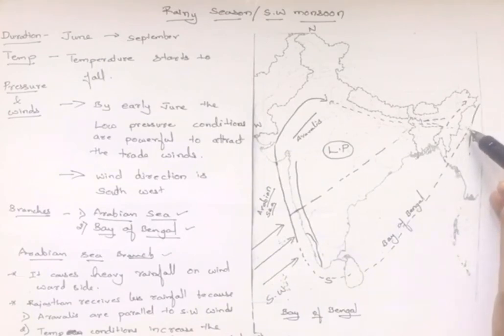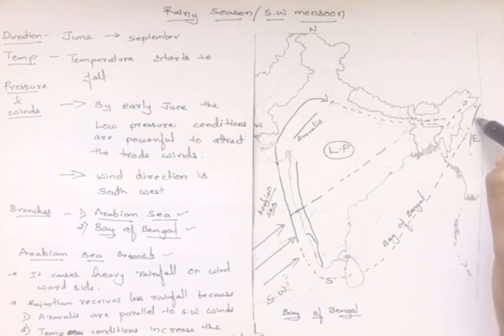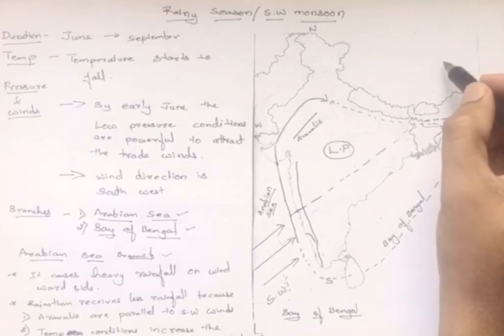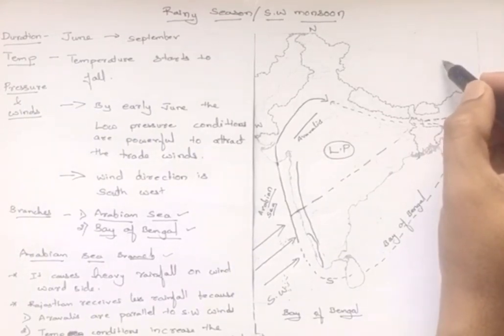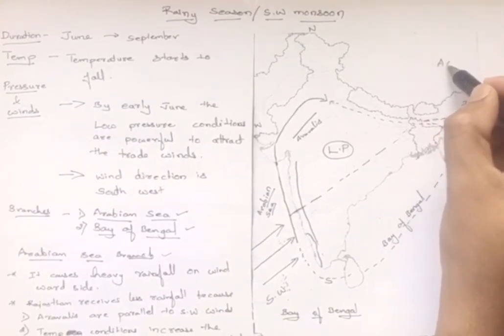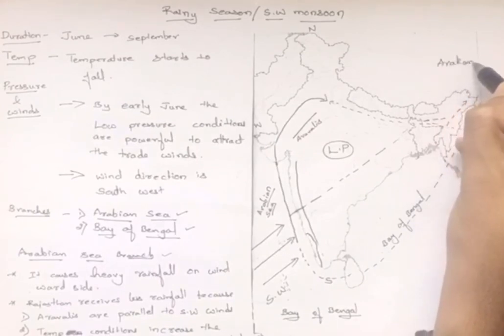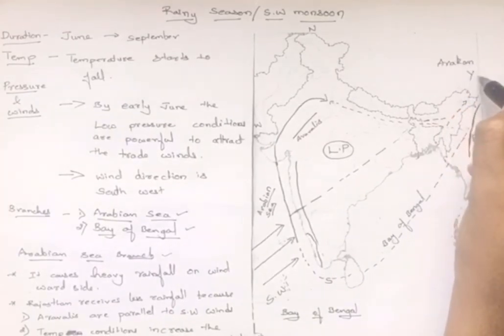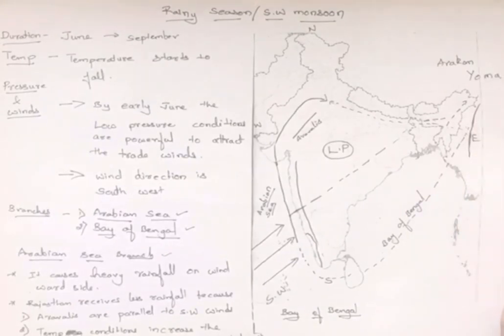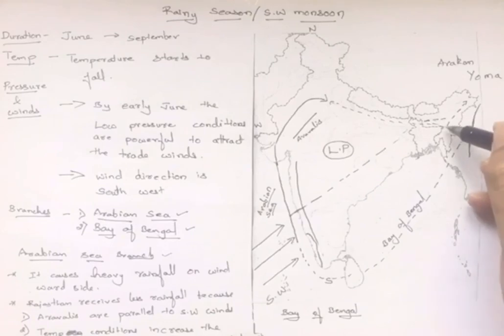As it goes towards Myanmar, there is a range called the Arakan Yoma range. It is Arakan Yoma, Y-O-M-A, which is responsible for deflecting these winds towards our country, right?